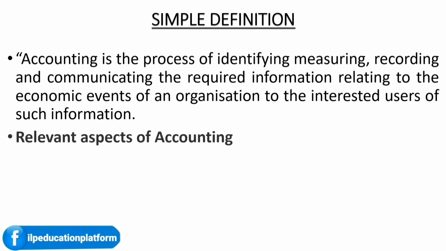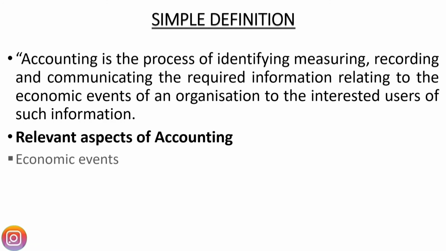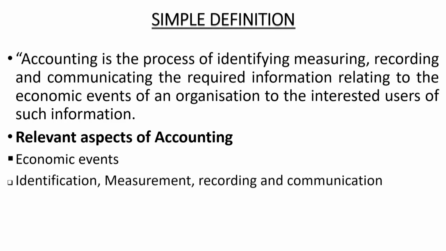Then we can see what the relevant aspects of accounting are. First one is the economic events. What are economic events? The events which can be expressed in terms of money or money value are called economic events. Second one is identification, measurement, recording, and communication.